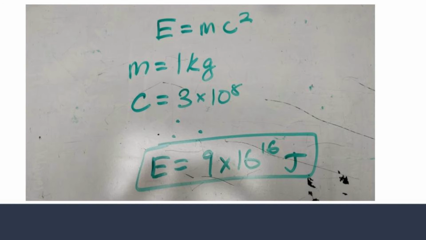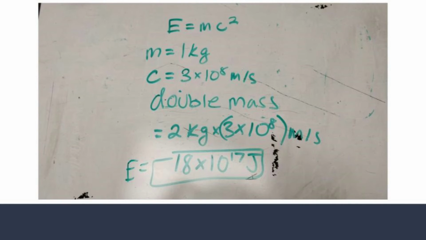Alright, imagine that you have an object that has a mass of 1 kilogram. Therefore, it has an energy of c squared, or 9 times 10 to the 16th joules. If you were to double the mass of the system to 2 kilograms, you would also double the energy of the system, and have 18 times 10 to the 16th joules of energy.